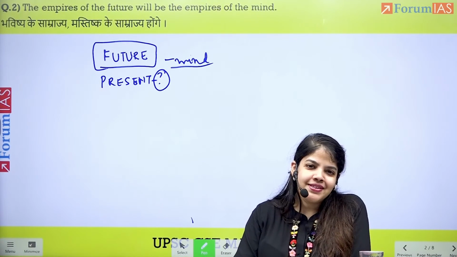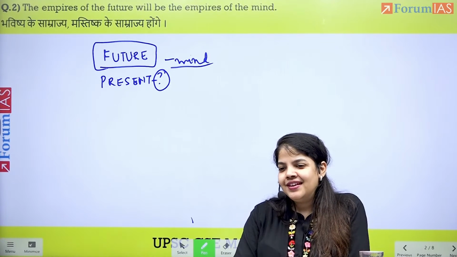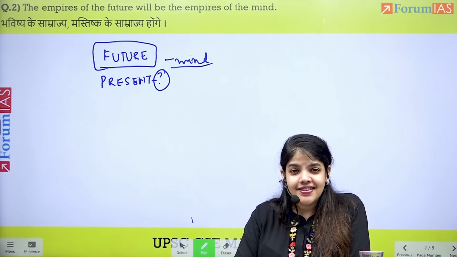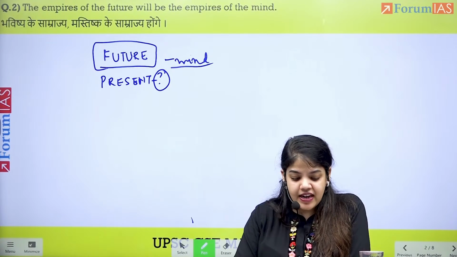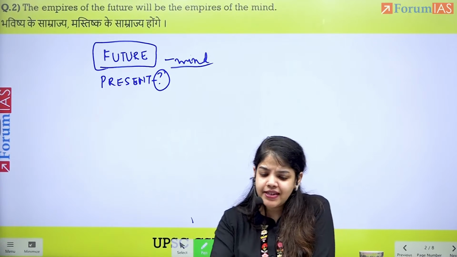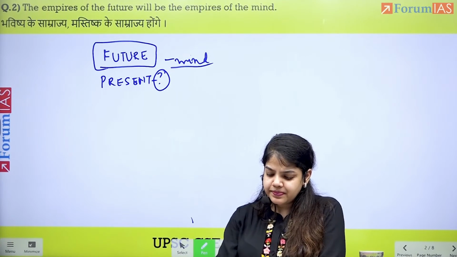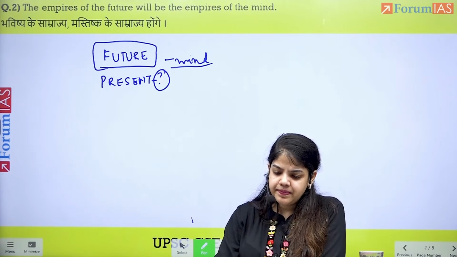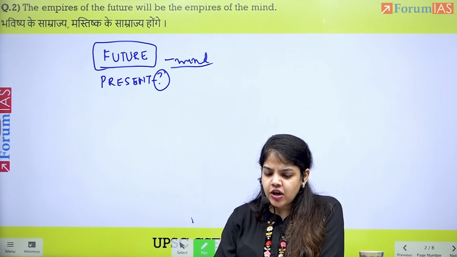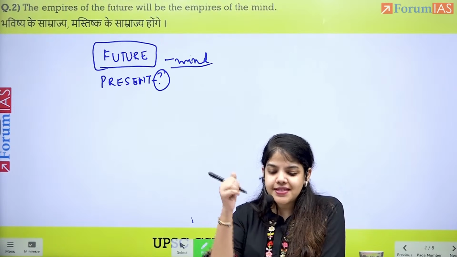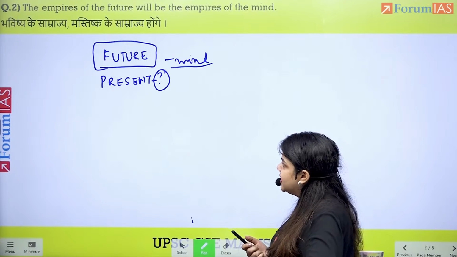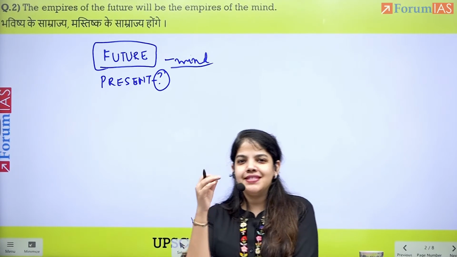But one thing will be common, that the empires right now have been in terms of tangible assets. It's been land, it's been money, it's been very, very tangible. But the empires of the future will be the empires of the mind. Then what empires are these? You'll see that these are empires which you would not be able to look at because it's the mind. This takes me back to a previous year topic, which is: history is a series of victories won by scientific man over